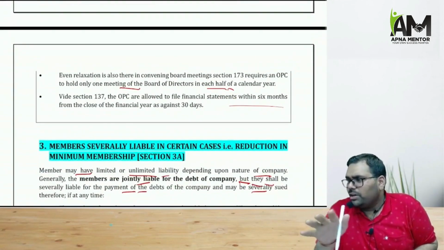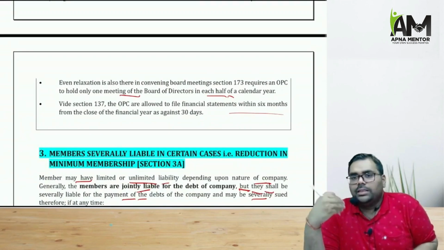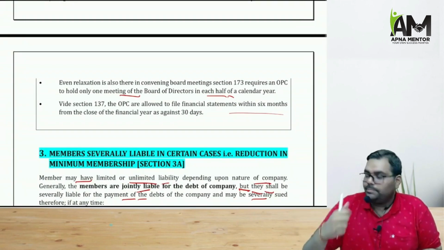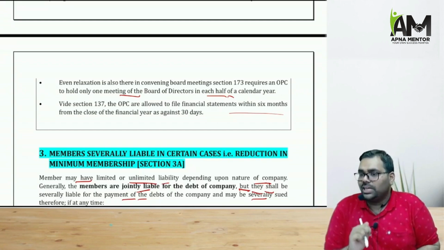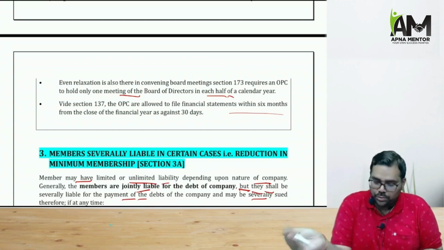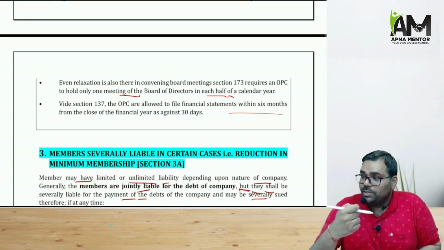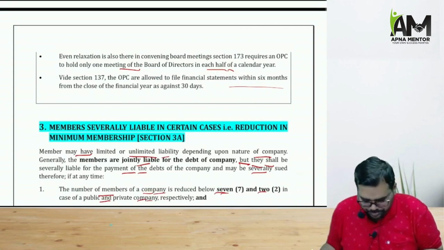Normally the companies are required to hold 4 board meetings in a year. But in case of a one-person company, they are required to hold only 1 board meeting in each half of the calendar year. Normally, the companies are required to file the copies of the financial statement with the ROC within 30 days of the AGM. But OPCs are allowed to file the financial statement within 6 months of the closure of the financial year.